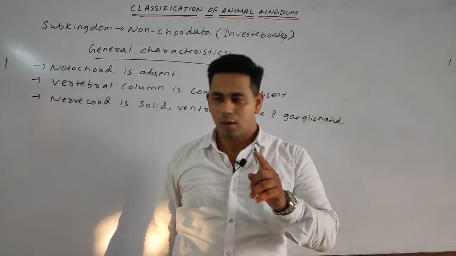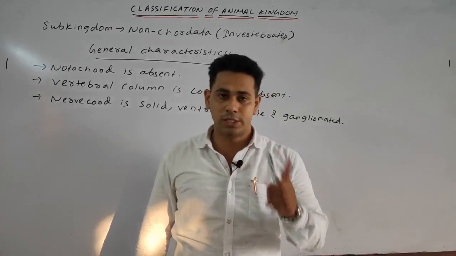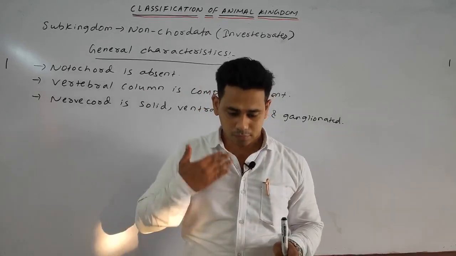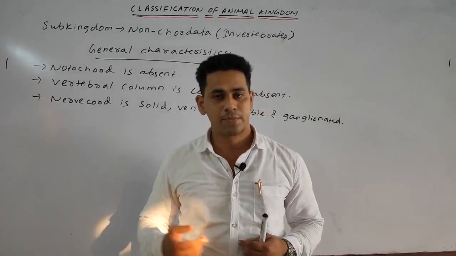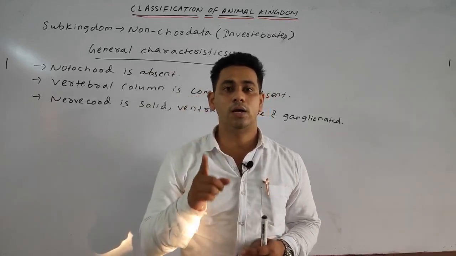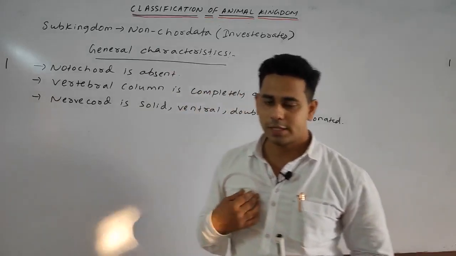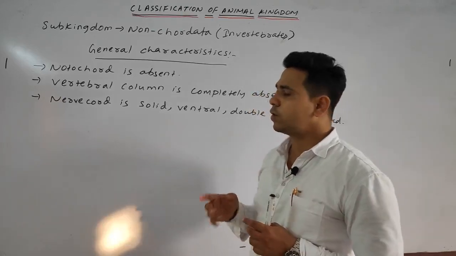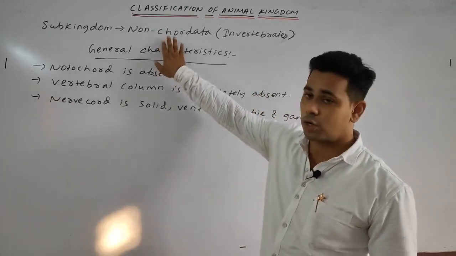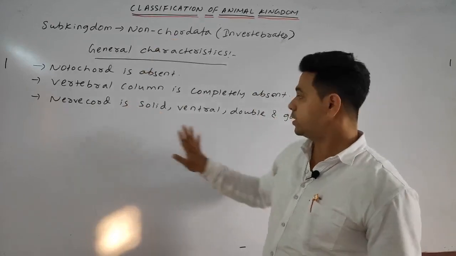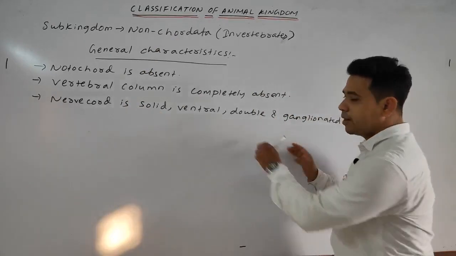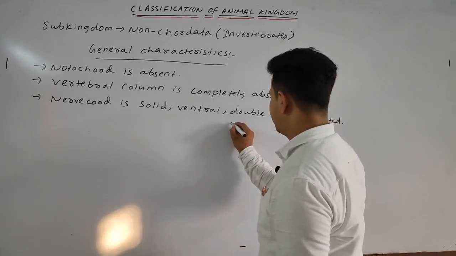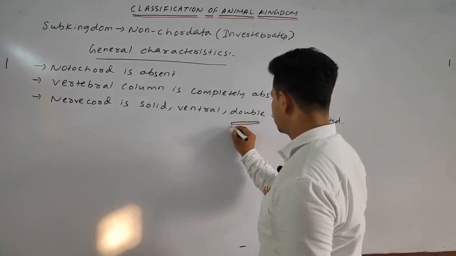You remember which is your dorsal side and your ventral side? The front portion is your ventral, the back portion is your dorsal. We will read about this in our next classes. In our case, just remember the nerve cord is dorsal, but in the case of non-chordata, the nerve cord is ventrally located. Double means it is double layered, like this.